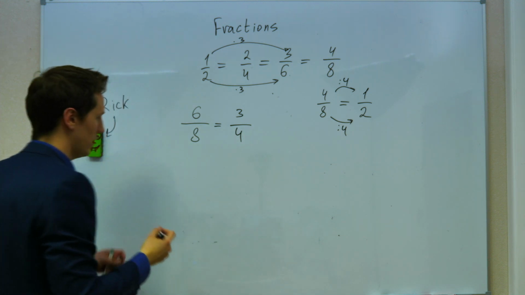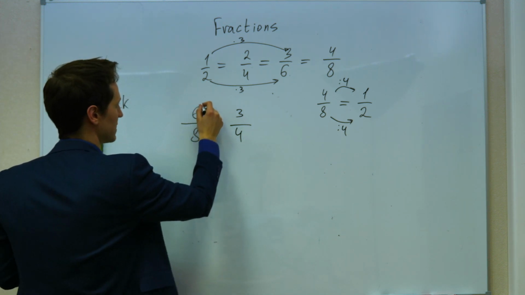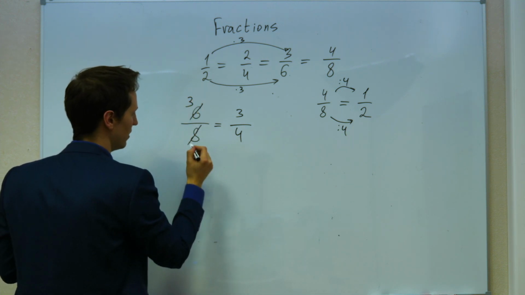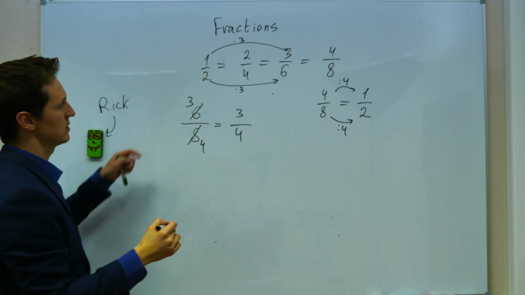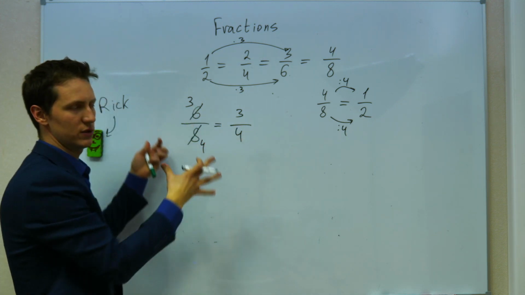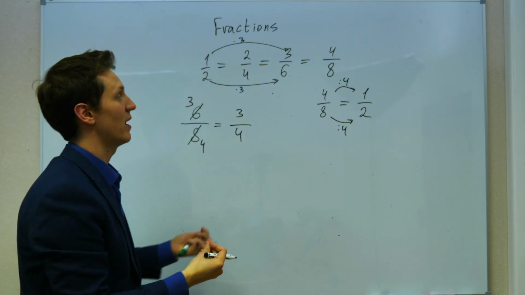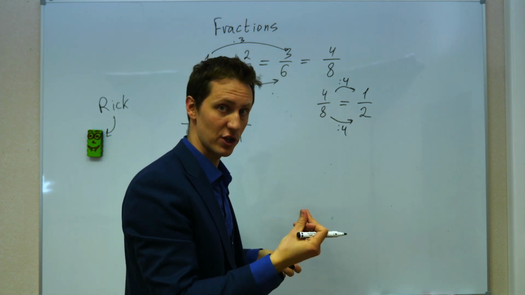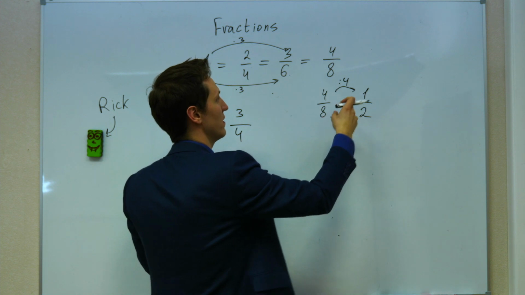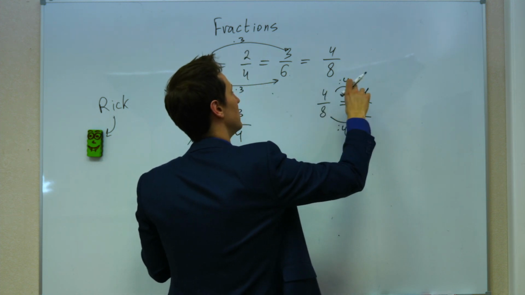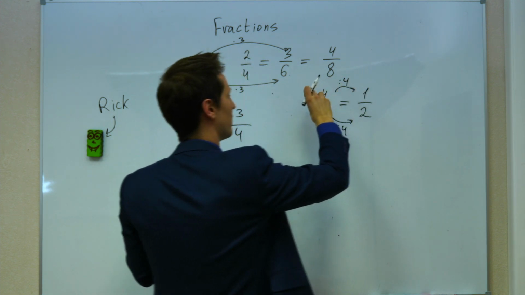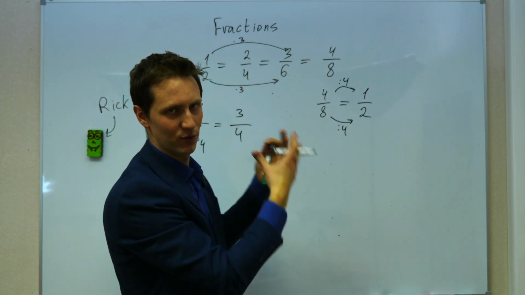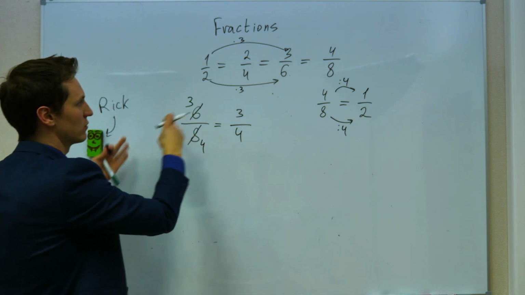In Russia, we write this as follows. We cross out the number and write 3 over it, and we cross out this number and write 4 below it. So it's 3/4. This is how reducing works. You can divide numerator and denominator by the same number and you're still going to get the same fraction because, as we have previously shown, you can multiply numerator and denominator of a fraction to get literally the same fraction written differently. In the same way you can reduce fractions.